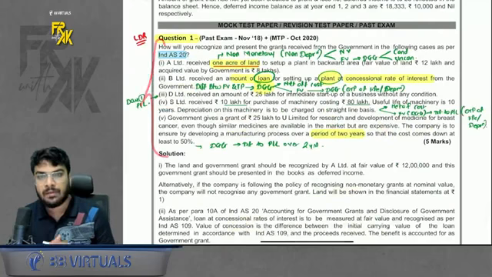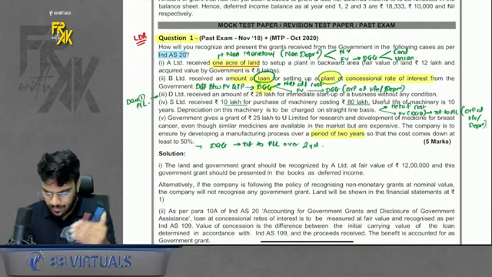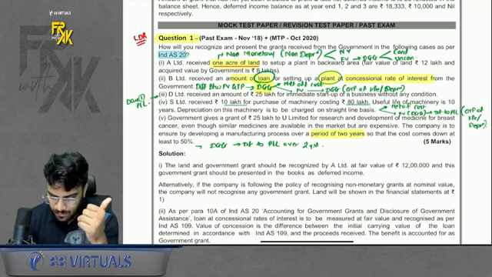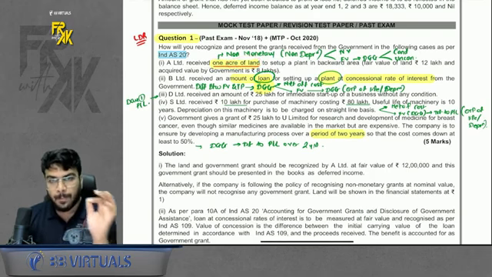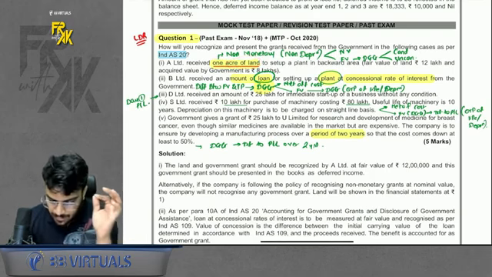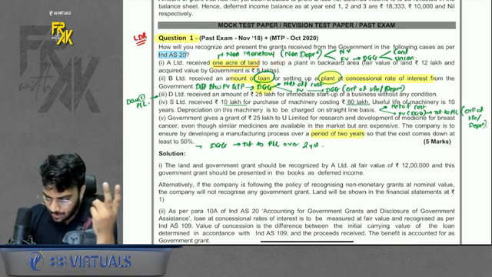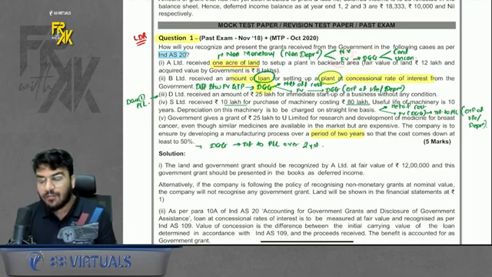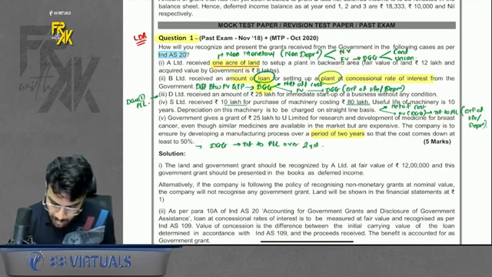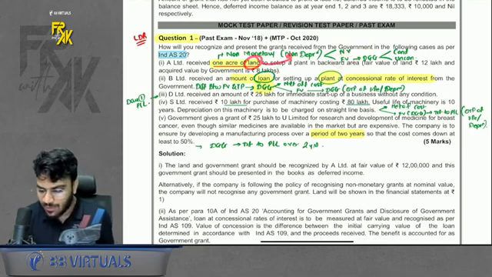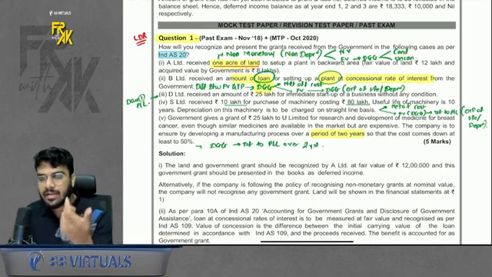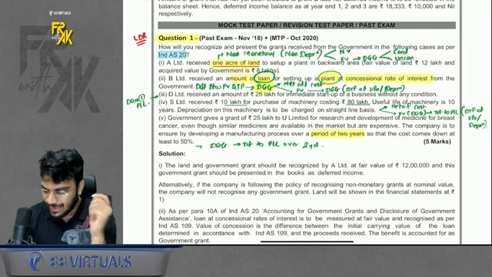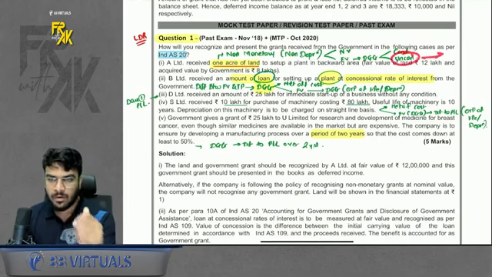Then we have question number 1, a very good question. What does it say? We can see, quickly have a look at it. A Limited receives 1 acre of land. Once you receive a land for free, that is a non-monetary grant. And land is a non-depreciable asset. So you have two methods, either record at nominal value or record at fair value. If you record at fair value, how will you transfer DGG to profit and loss? Because it is a land, it is a non-depreciable asset. So you will have to check the conditions. If it is a conditional grant, you will book the DGG in profit and loss over the period of conditions. If it is unconditional, you will transfer to profit and loss on day 1.